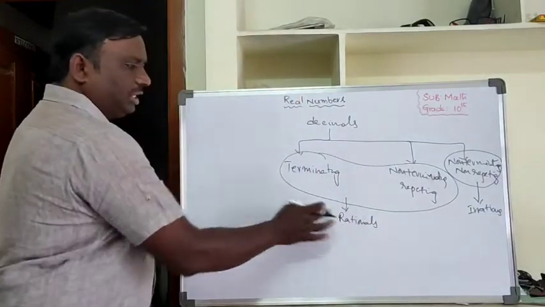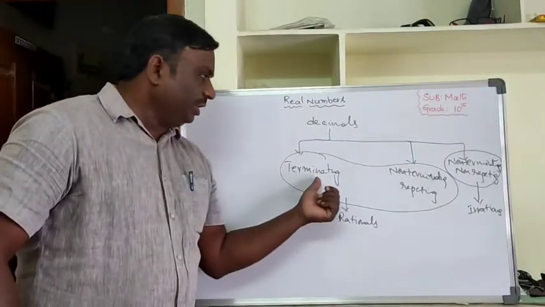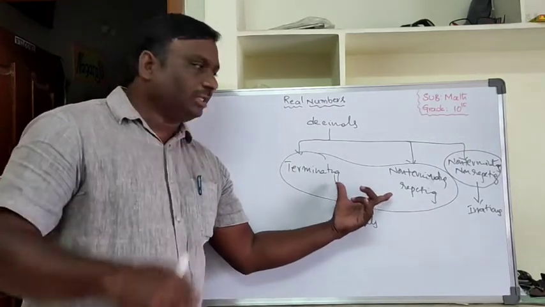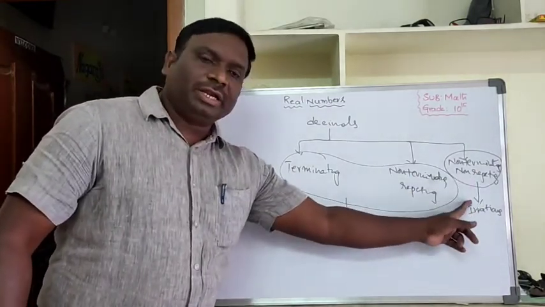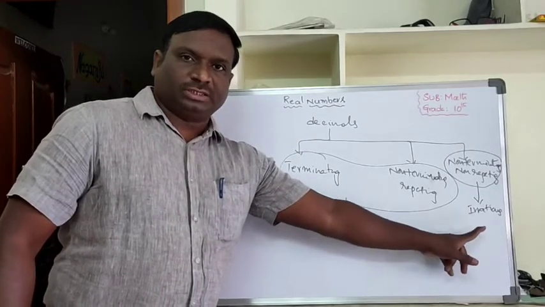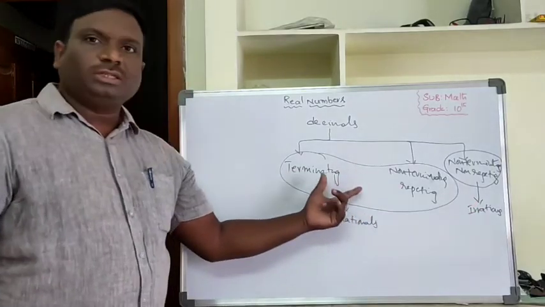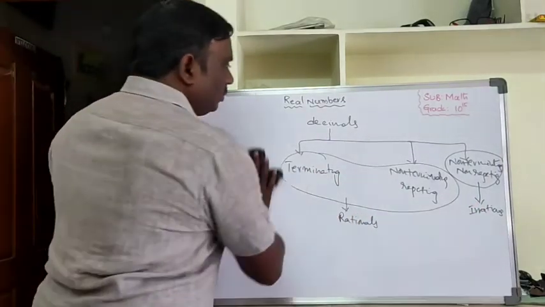Rational numbers and decimal expansion, that means terminating decimals and non-terminating repeating decimals, we will discuss in the third exercise, and non-terminating non-repeating decimals, that means irrational numbers, are in the fourth exercise. Now let us go to the third exercise.